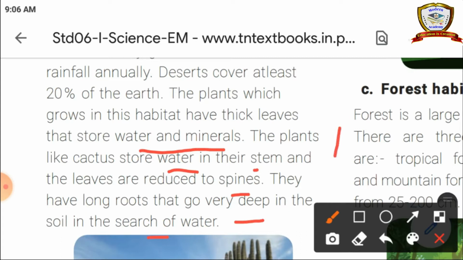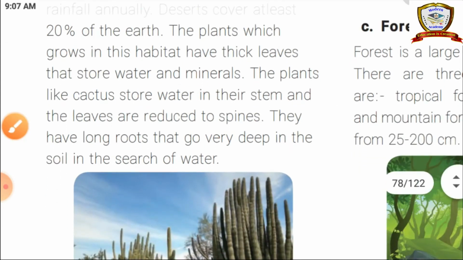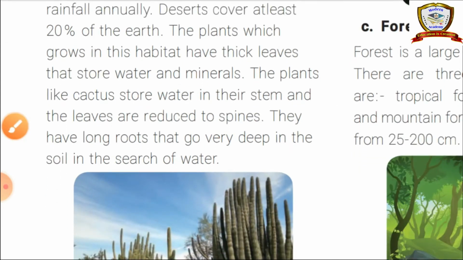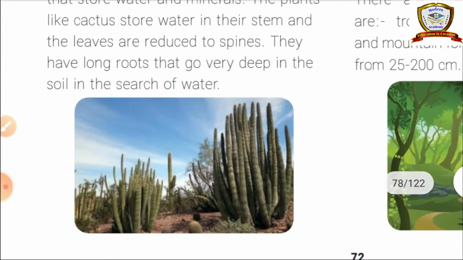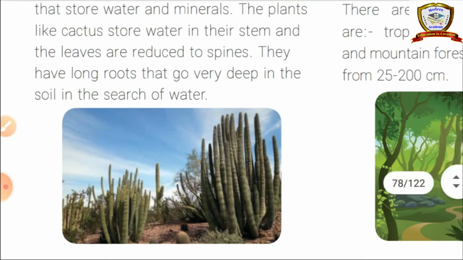For that, the leaves are very thick and roots are very lengthy. Leaves or stems store the water, and roots are needed to search for the water in the desert area. You can see the opuntia plant and cactus plant in the desert, and in these plants the leaves are very thick. Okay, why? Because to store the water and minerals in the leaves.